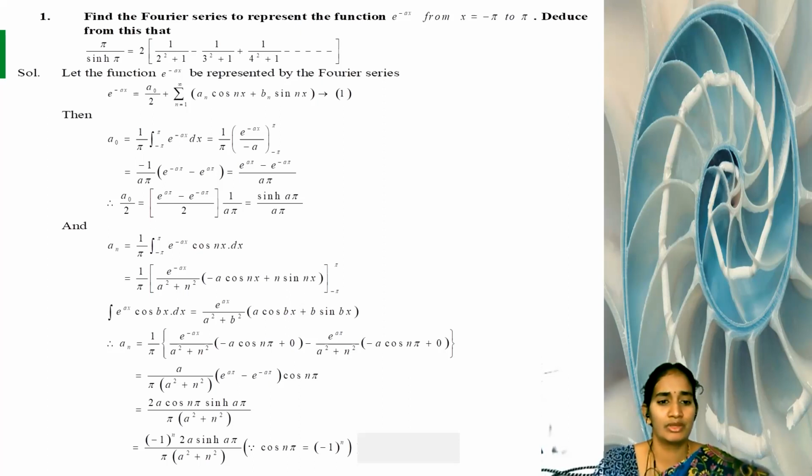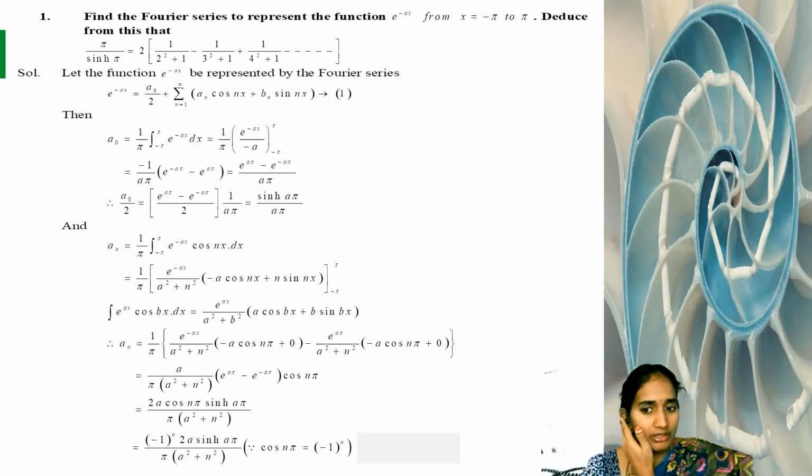Next step: 1 by π, e^(-aπ) by (a² plus n²) times (minus a cos nπ plus n sin nπ). The sin nπ value is 0; only the cos nπ value exists. Sin nπ we substitute as 0.